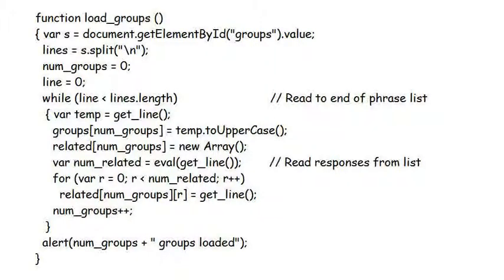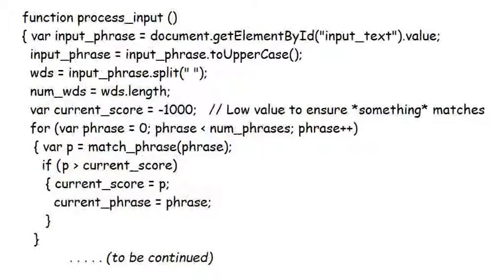Comparing the code for this and load phrases shows that they are almost identical, with only minimal changes between them. In fact, there are only 4 more functions in the entire program, but 3 of them are very large and work together to turn input phrases into appropriate responses. This is the start, just the start, of the function processInput, which is called when the user hits the enter key.